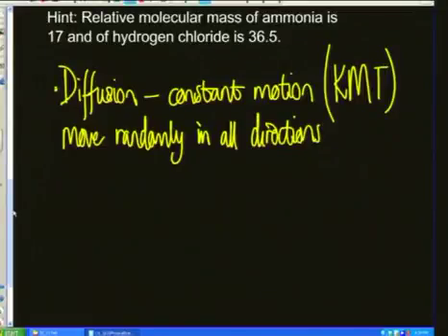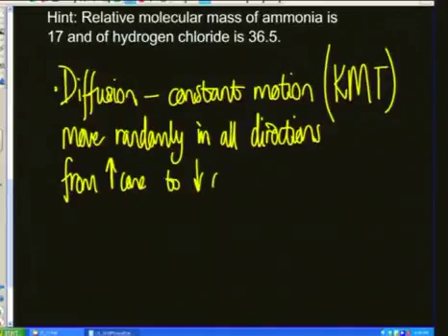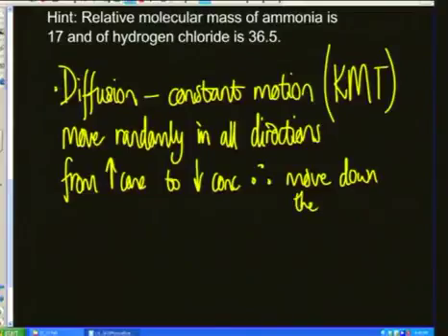Okay? Because they're moving in all directions, they will eventually go down the tube from high concentration to a low concentration. So therefore, they move down the tube.